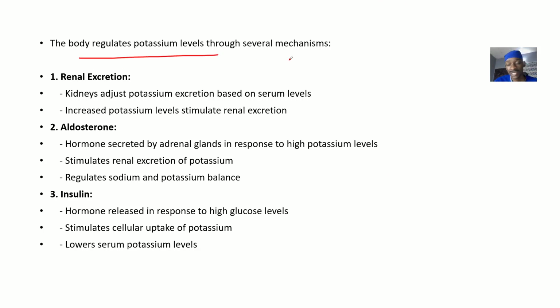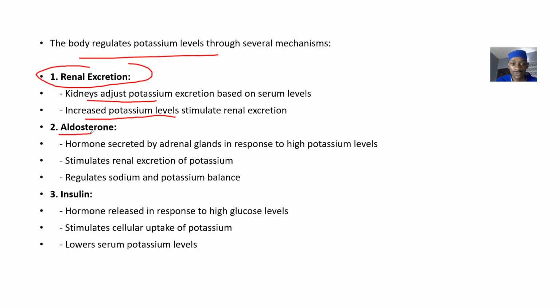So the body regulates potassium through several mechanisms. Okay, so let's look at some examples of these mechanisms. We have things like the kidneys, which can adjust potassium excretion based on serum levels. That's under renal excretion. If the potassium level is increased, it will stimulate renal excretion. If potassium levels in the body are high, it will basically what? Stimulate the kidneys to be activated to excrete this potassium out.